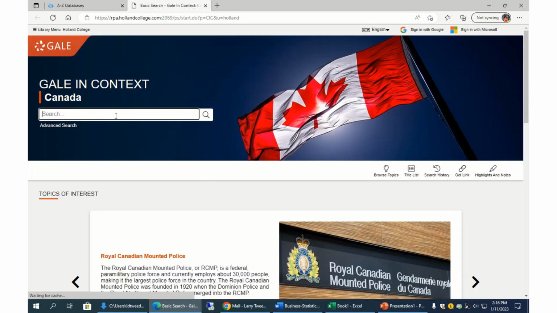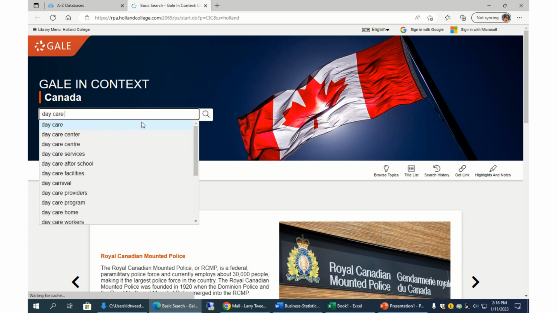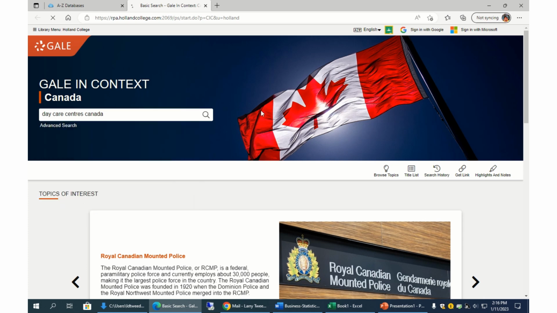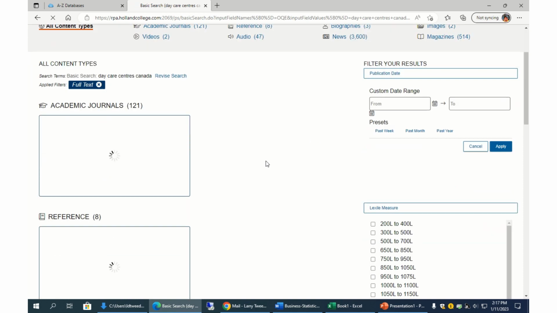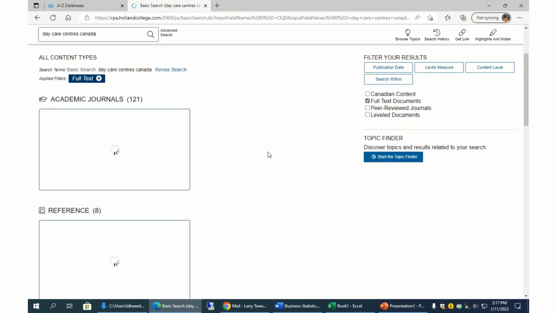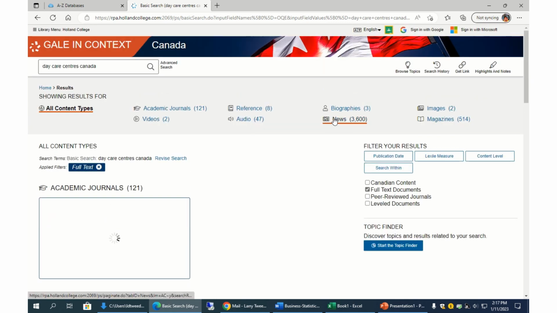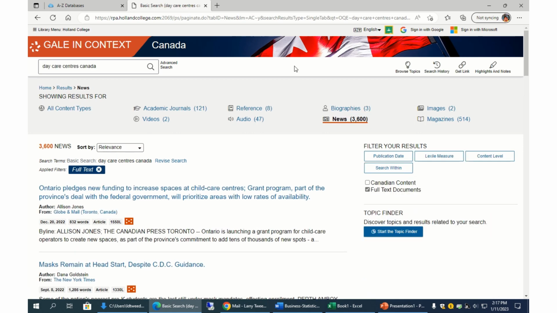And let's say we want to get information on daycare centers in Canada. We could search for that and see what's in the news. Remember, there was some in the Job Bank we looked at in session 1. In this case, you'll get a fair amount of information. We're just looking to narrow it down by news. Okay, click on that.